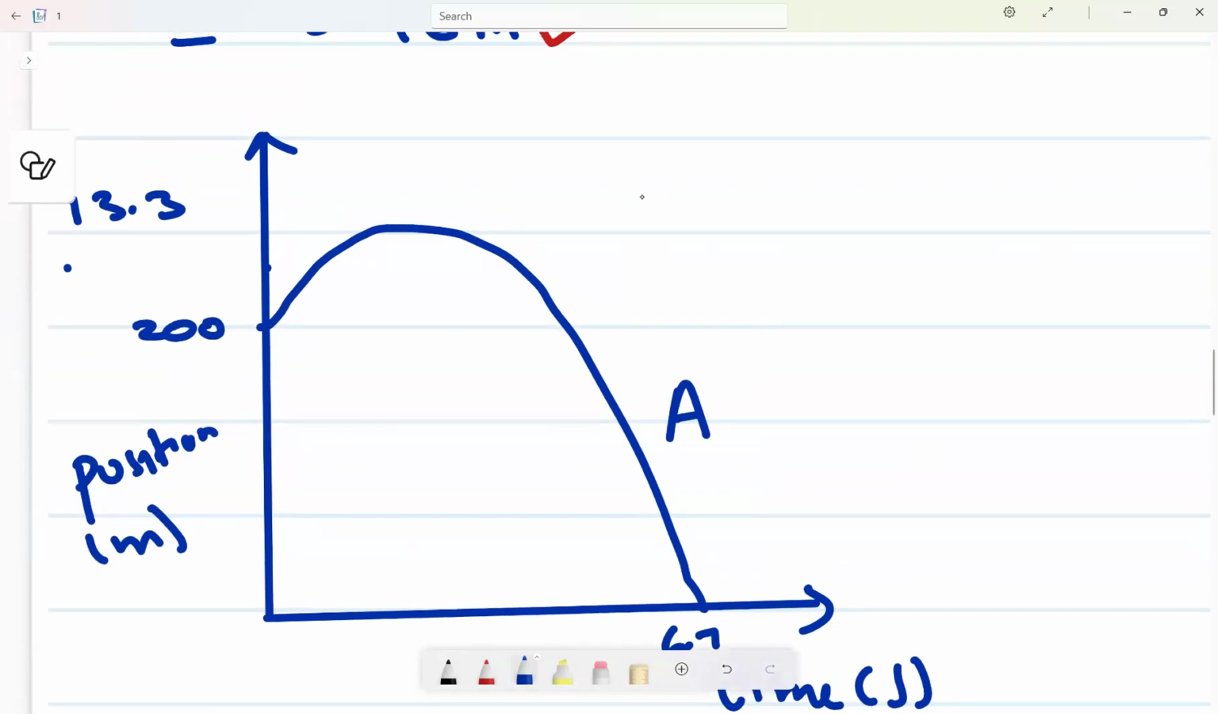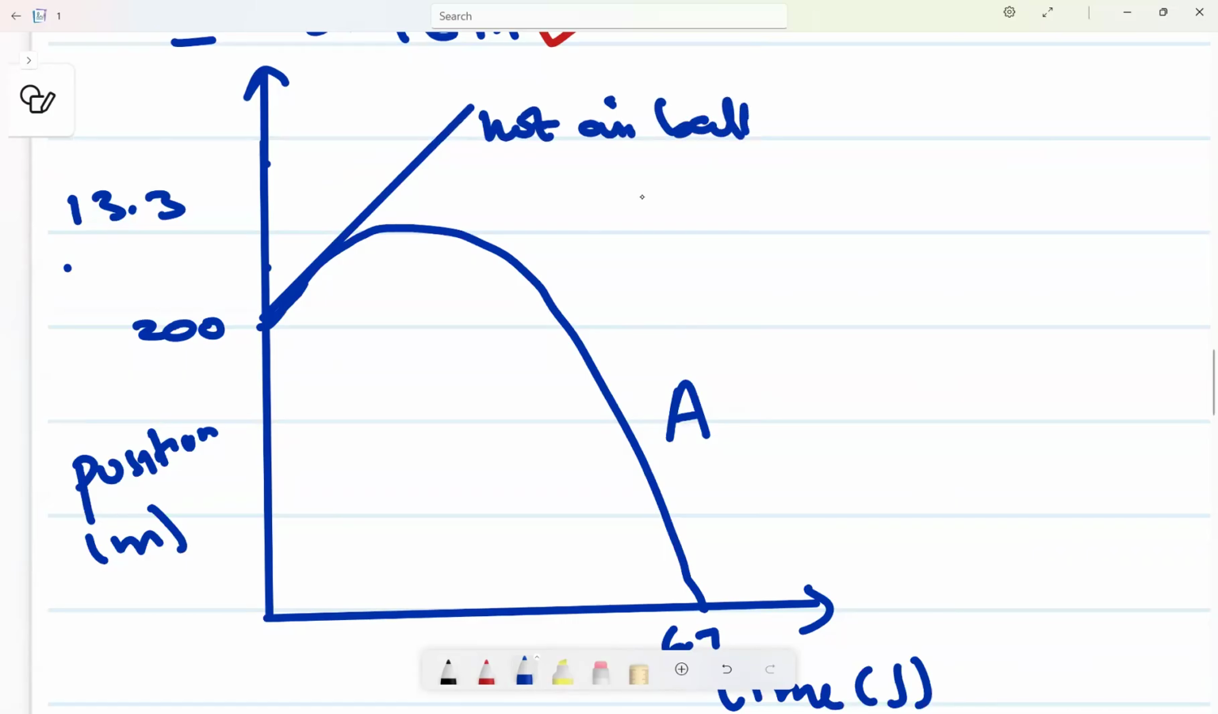Then the hot air balloon will continue to move upwards like this, because it is continuing to move upwards. So you just say this is the hot air balloon. It is continuing to move upwards instead of going down, because its position is increasing.